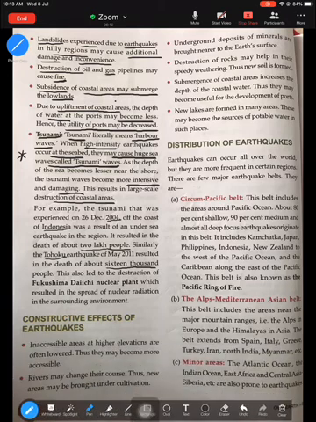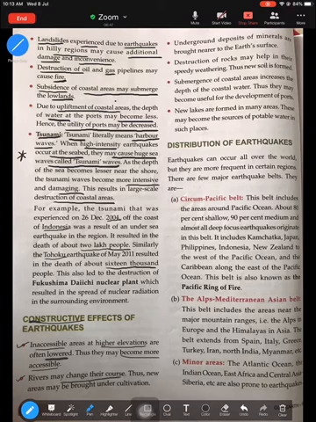Now, moving to the constructive effects. What are the constructive effects? Constructive means favorable effects. First, inaccessible areas at higher levels are often lowered, and they may become more accessible. Like I said, an earthquake could either raise or lower parts of the earth's surface. So when it lowers parts of the earth's surface, especially areas which have been completely cut off and inaccessible, that same place could now become accessible. So that is one favorable effect of an earthquake.